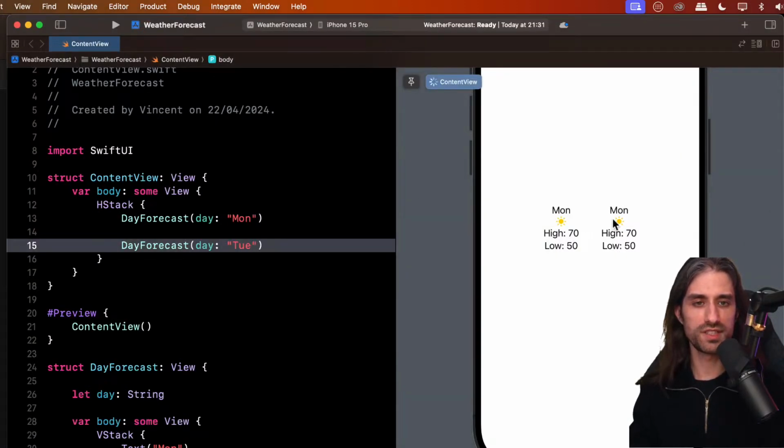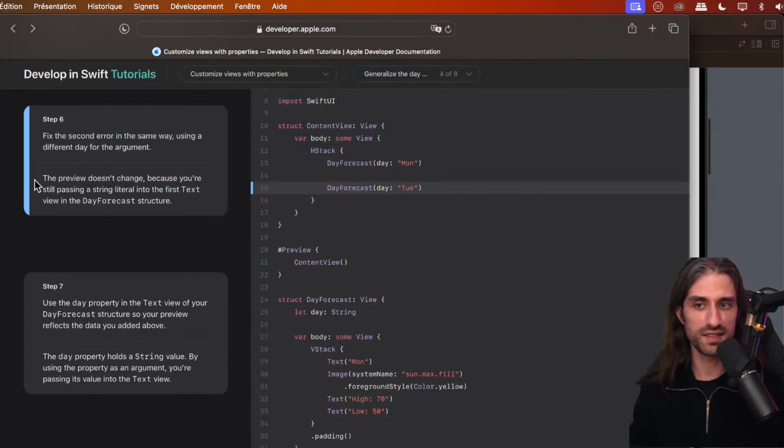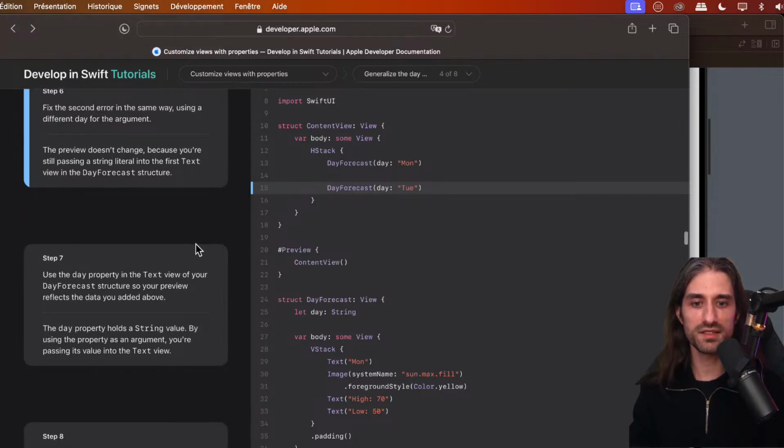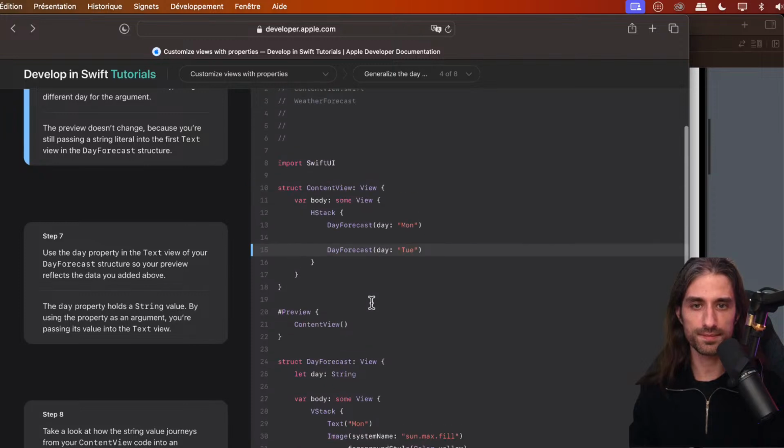But you can see the preview still doesn't reload because there is still a mistake in another file of the project. They say it here. The preview doesn't change because you're still passing a string literal into the first text view in the day forecast structure.